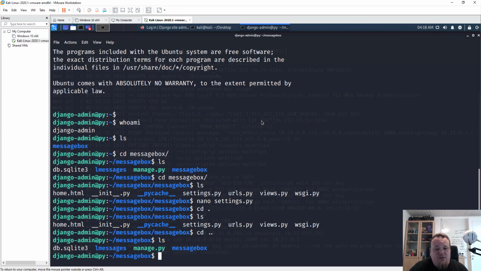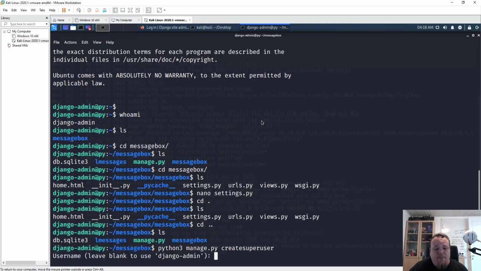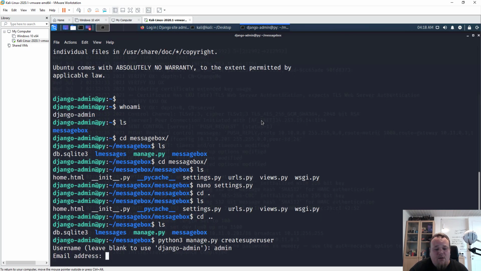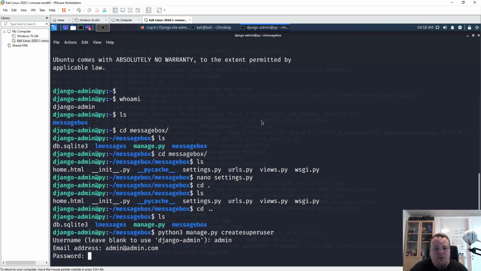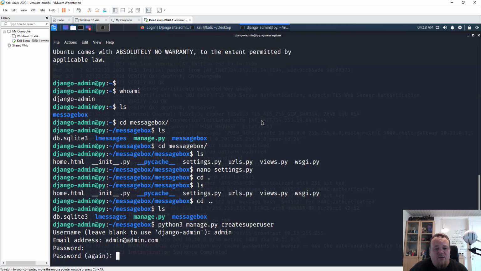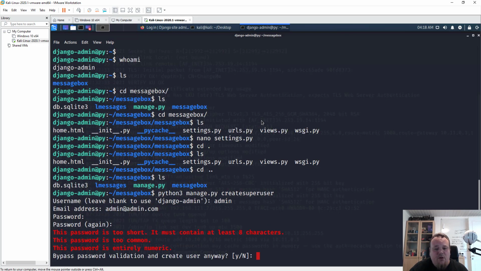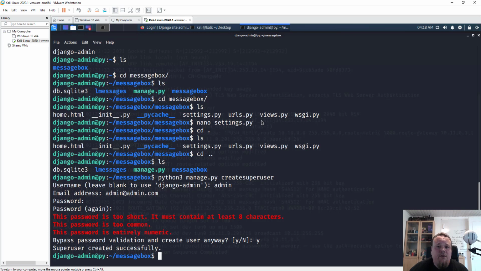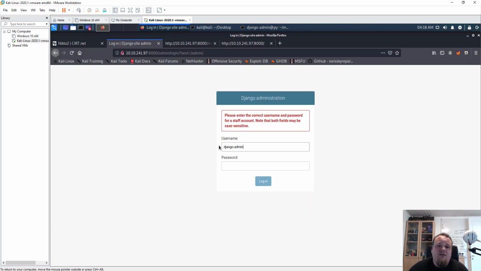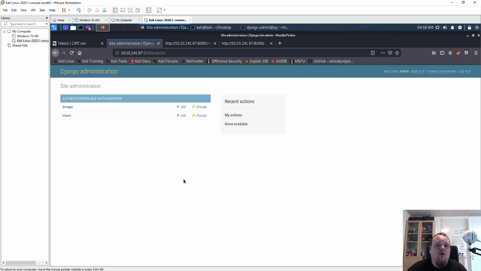So let's just do python3 manage.py createsuperuser, and I'm going to do admin at admin.com, and 123456 as the password. I want to say yes. All right, going back to the web page again and doing admin, and let's see what happens now. Oh wow, now we have access to the administration panel.